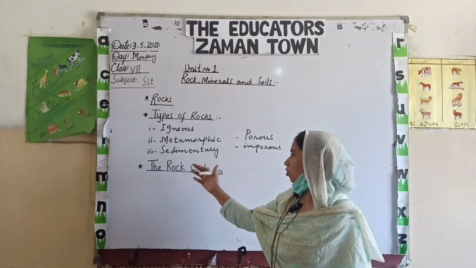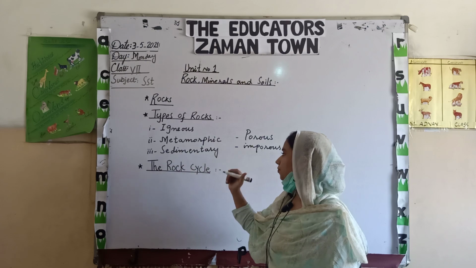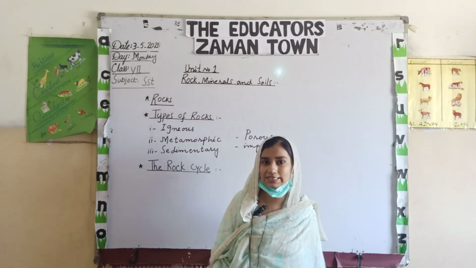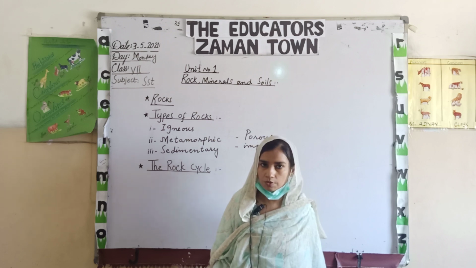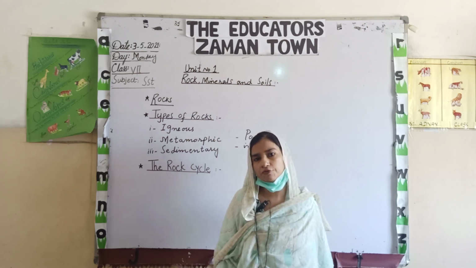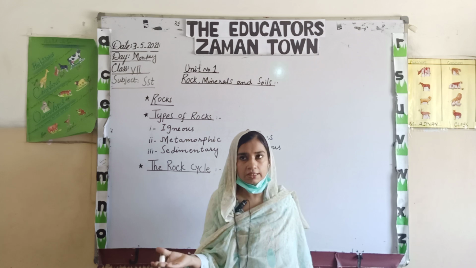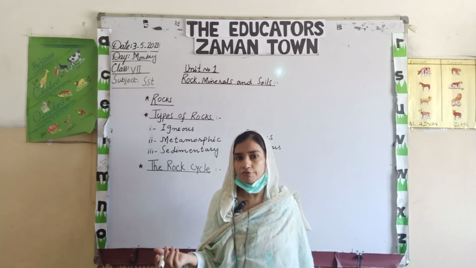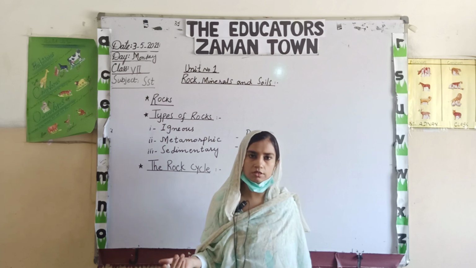The third type of rocks we have is the sedimentary rocks. These rocks are present inside lakes, rivers, seas and other water reservoirs. How are they formed? With the help of a natural agent like water or wind. The water could be rainwater.